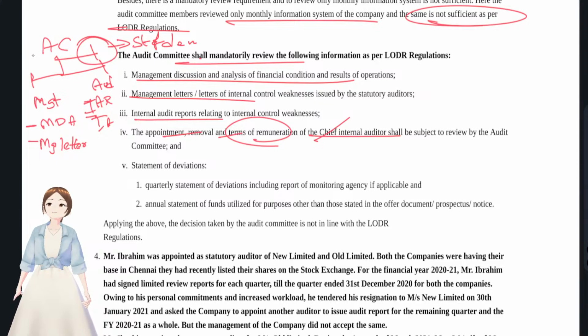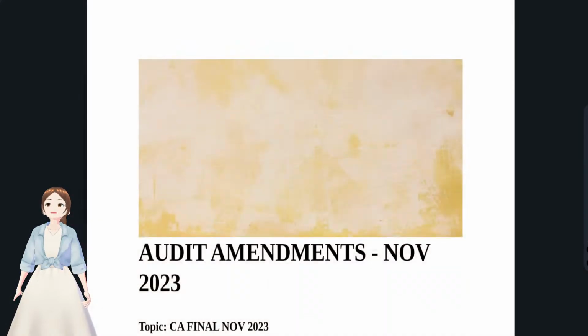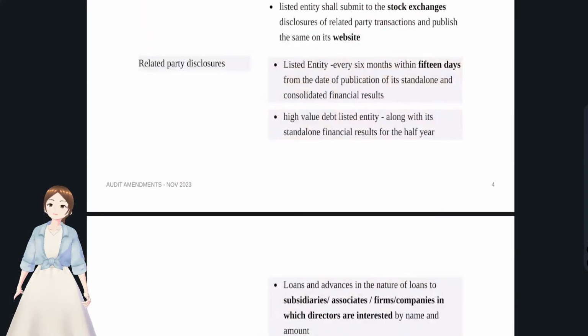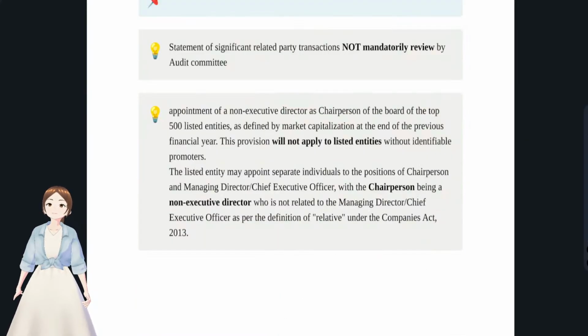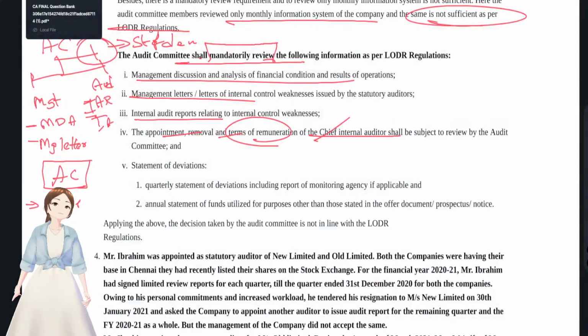You see, apart from these things, the audit committee, in its role, takes care of related party transactions. Make sure a related party transaction was not included in this mandatory review. That is an amendment. If you see here in our amendments PDF, this was also available in the Telegram channel if you want. All the things were available. See, the statement of significant related party transactions does not mandatorily require review by the audit committee. This is an amendment. Make a note of it.